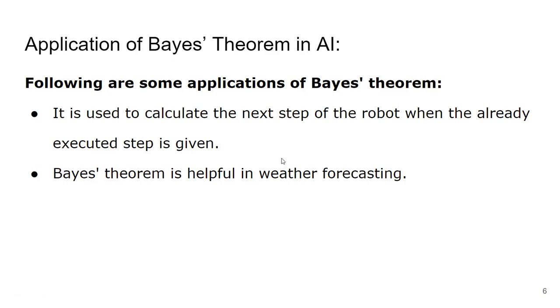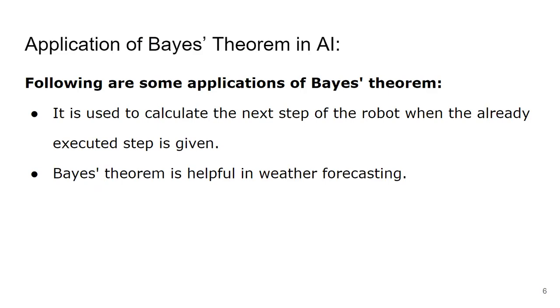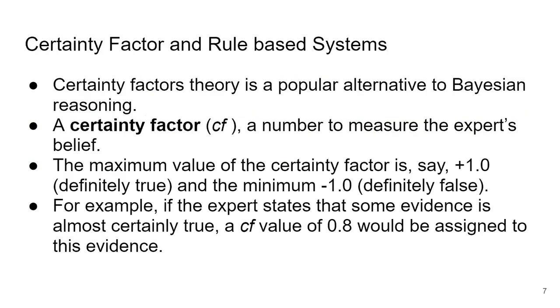The second, Bayes theorem is helpful in weather forecasting also. Depending on what kind of weather we have right now, what should be the weather in the evening or tomorrow, that calculation can be done using Bayes theorem, using the conditional probability equation. Okay, so this is all about Bayes theorem. So if there is a question like explain probability in Bayes theorem in detail, whatever we have discussed, you have to write that. The next thing, certainty factor and rule based system.